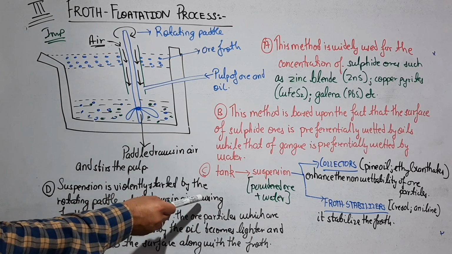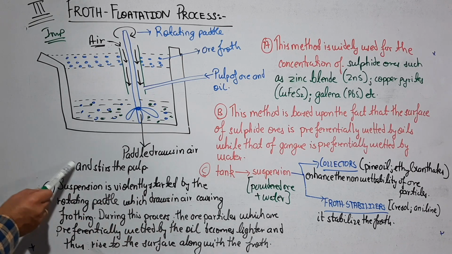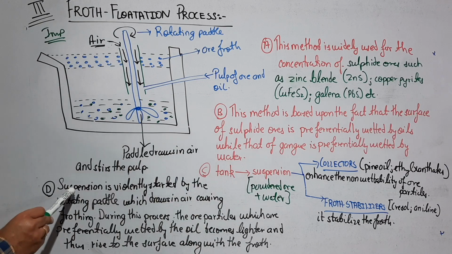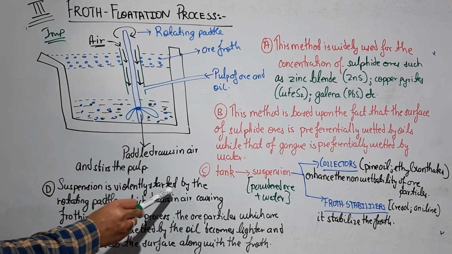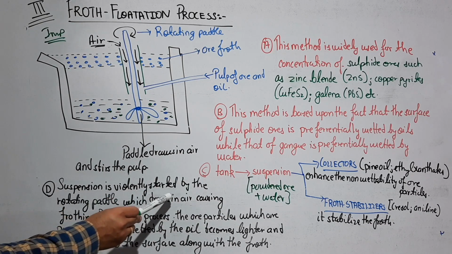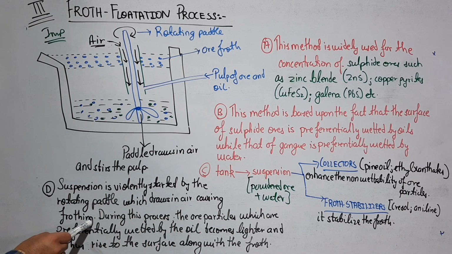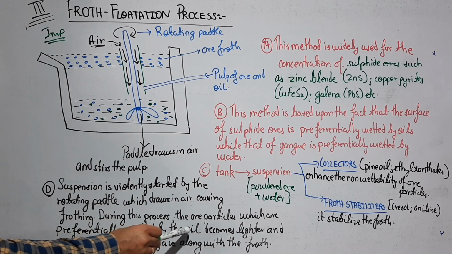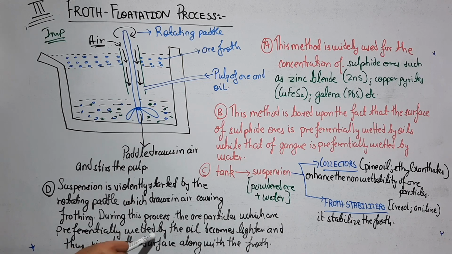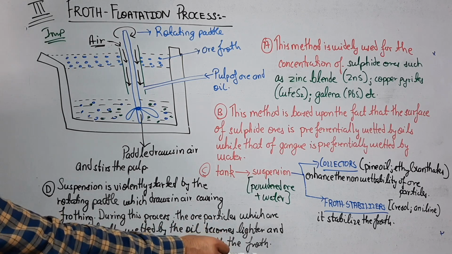The last point is that the suspension is violently agitated by the rotating paddle. This is basically the procedure. The rotating paddle draws in air, causing frothing. During this process, the ore particles which are preferentially wetted by the oil become lighter and thus rise to the surface along with the froth.